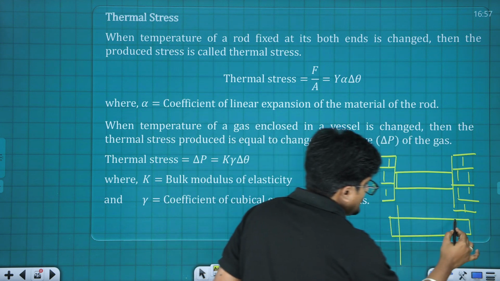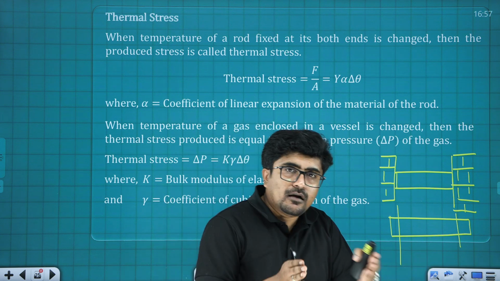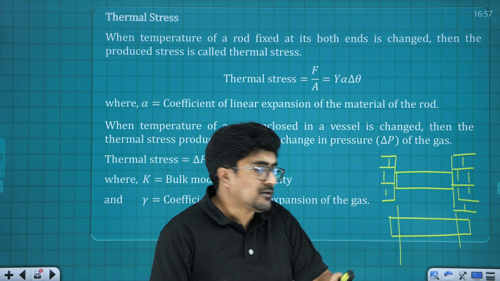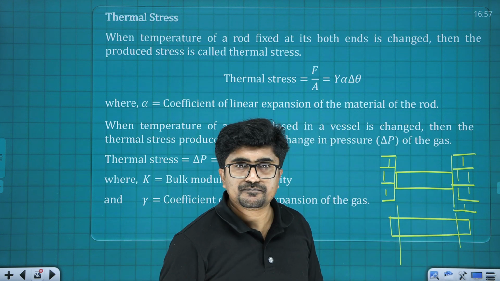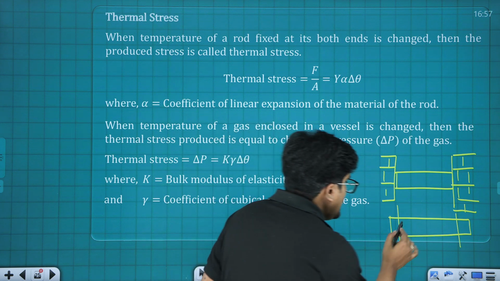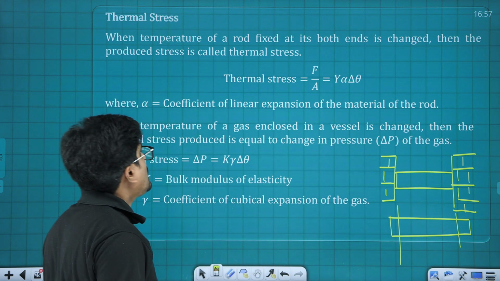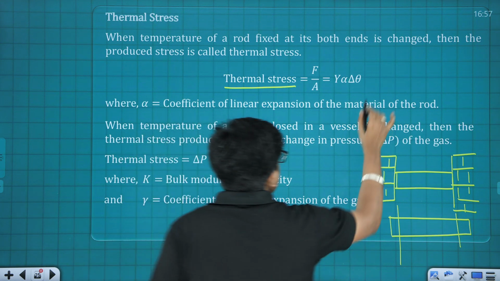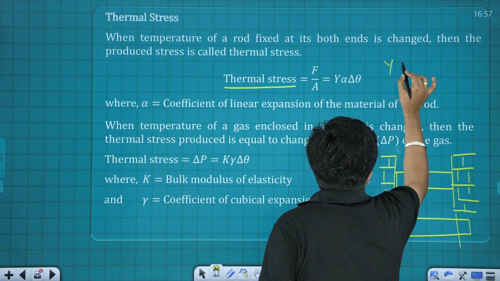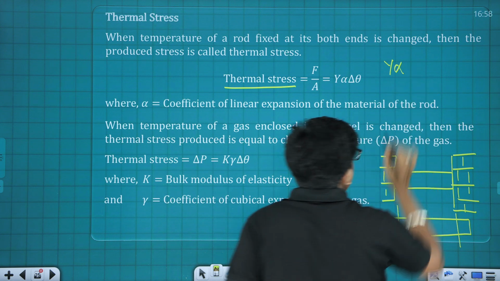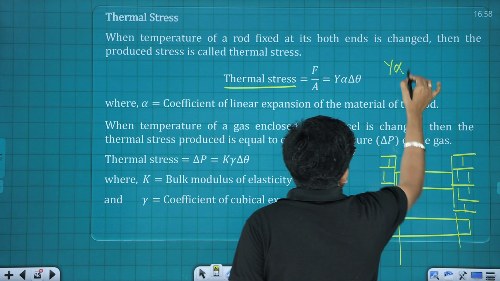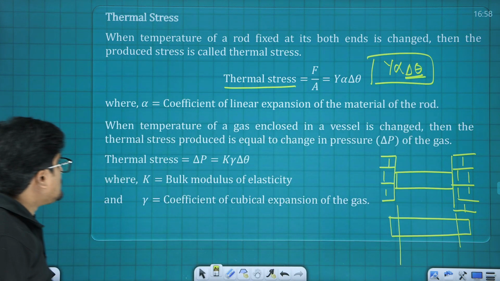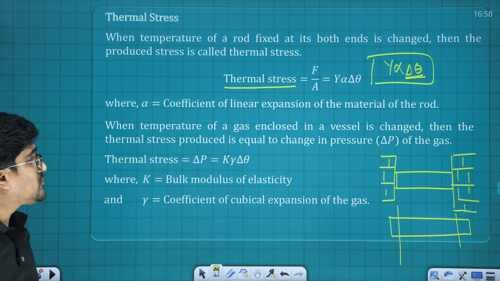But actually a wall is here. So I can assume that an expansion happened and this wall compressed this particular material back to its original length. Okay, in that case definitely a stress is developed. Such type of stress is known as thermal stress. The thermal stress is defined as Young's modulus Y into coefficient of thermal expansion alpha multiplied by delta theta, where delta theta is the change in temperature. So that was about thermal stress.